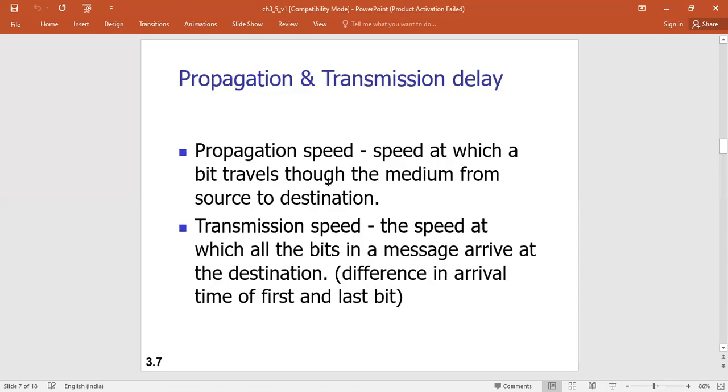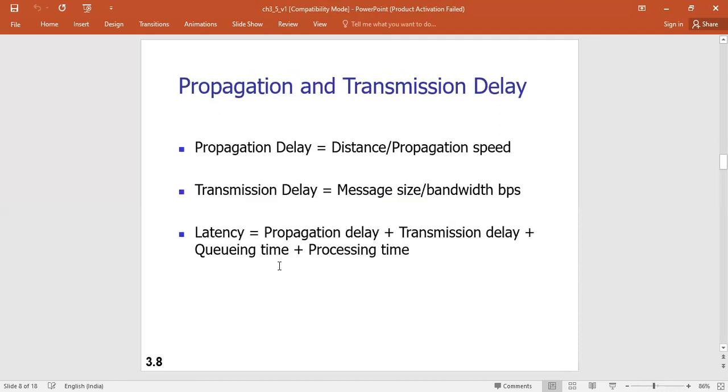Then transmission time: the time between the arrival of the first bit and the last bit of the message at the destination. So the difference between the last and first bit is called transmission time. The transmission time is the message size divided by the bandwidth in bps. By that we can calculate it.